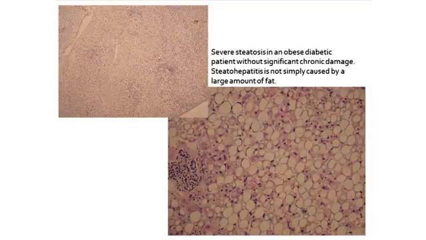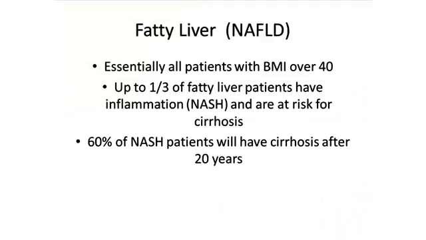And there's probably a genetic predisposition to fatty liver. So if someone has a family member with this, I would think that the rest of the family is also at risk for this condition. Essentially, all patients with a BMI over 40 will have fatty liver or NAFLD.